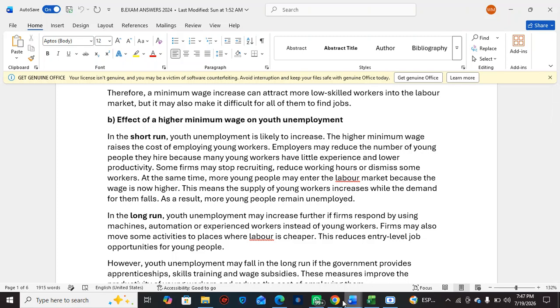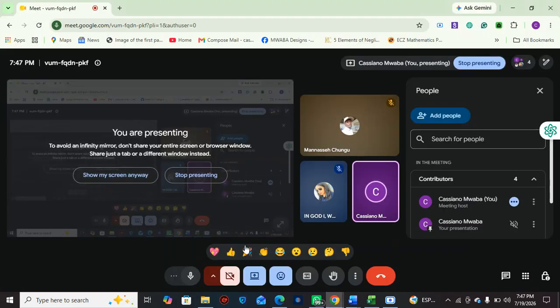So all in all, what this is saying is that when government is about to implement the minimum wage, they must be aware of these effects. Because government can implement that, but the employers are going to react negatively to it.